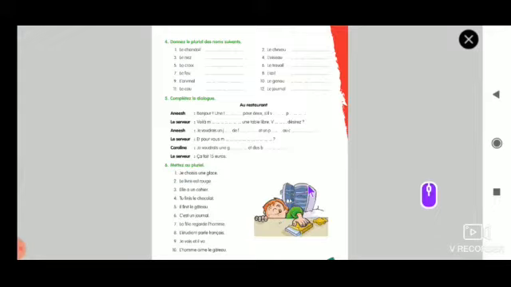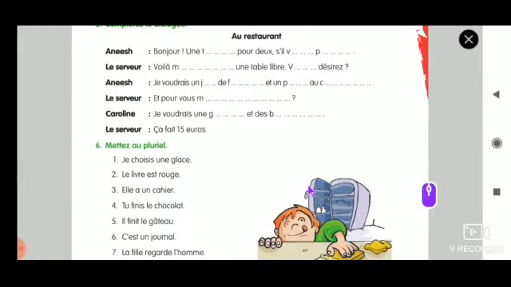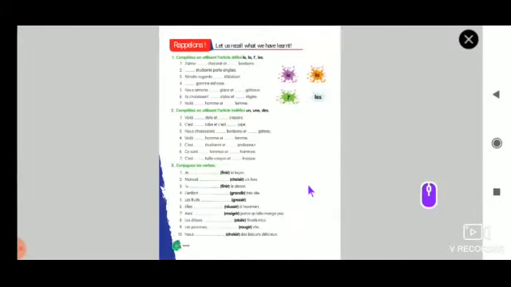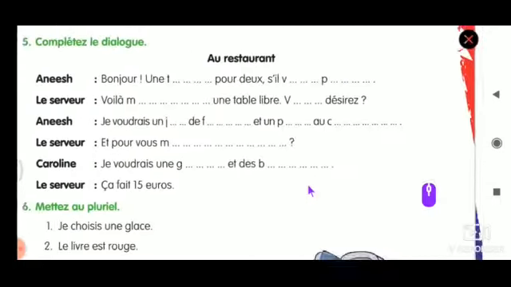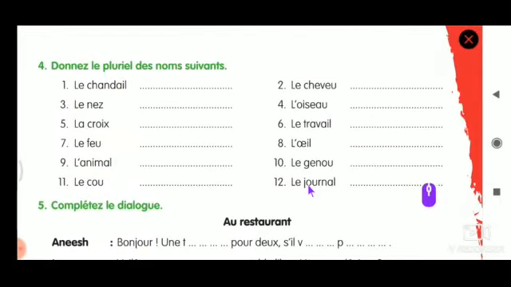In your book you can see this exercise in exercise number 4. So far we have done exercise number 1 and 2. I am not going to do exercise number 3 because that we will do in the next class. Now we will concentrate on exercise number 4. I'll read the question once. Donnez les pluriels des noms suivants. Okay, see, what here is le chandail. Le chandail is singular.